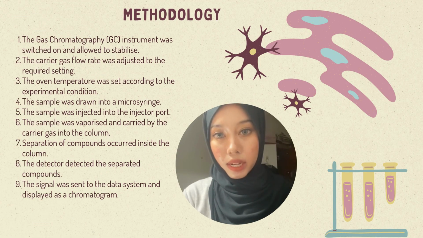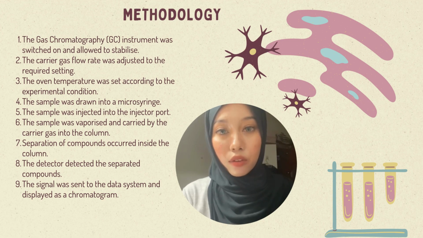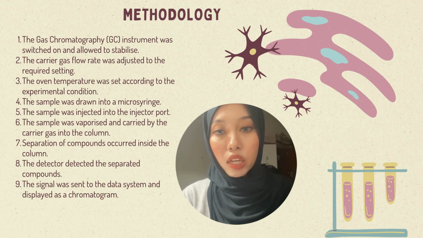Next, I will explain the methodology of the gas chromatography experiment. First, the gas chromatography instrument was switched on and allowed to stabilize. Then, the carrier gas flow rate and oven temperature were set according to the experimental conditions. After that, the sample was drawn into the micro syringe and injected into the injector port.